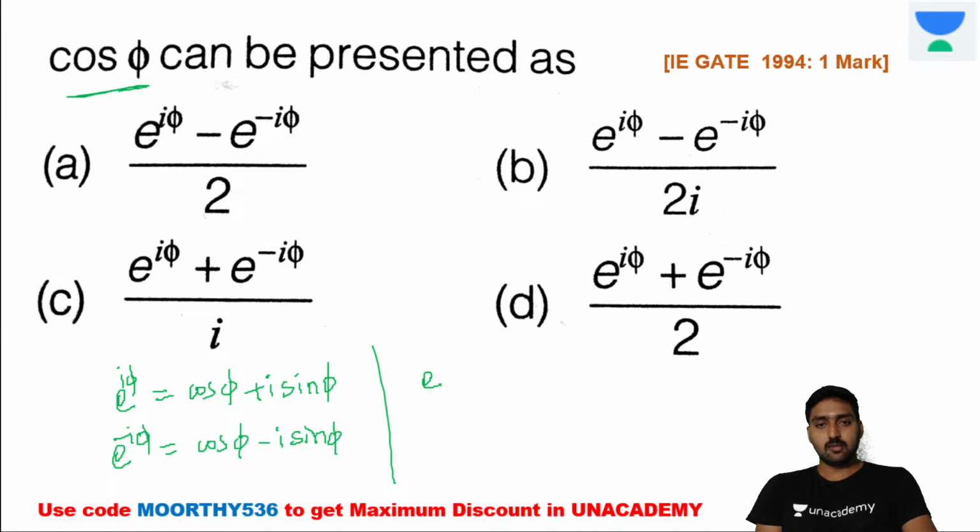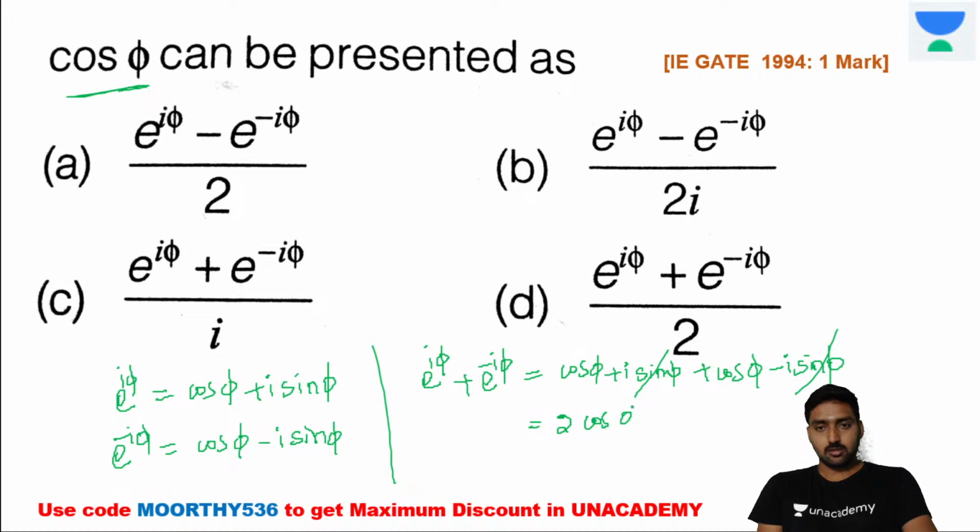Now take e power i pi plus e power minus i pi, which is equal to cos pi plus i into sin pi plus cos pi minus i into sin pi, and here the plus and minus cancel, it's equal to 2 into cos pi.